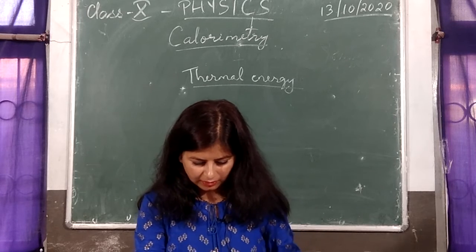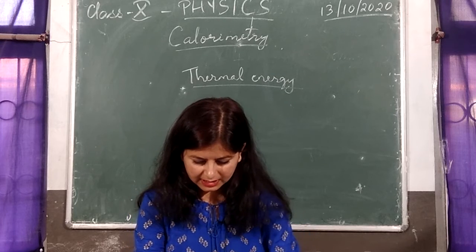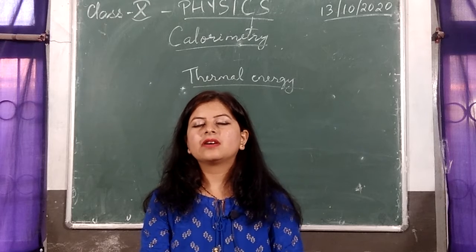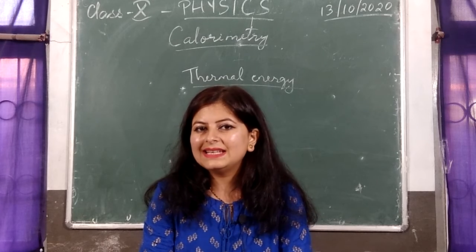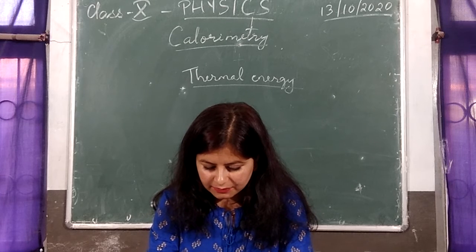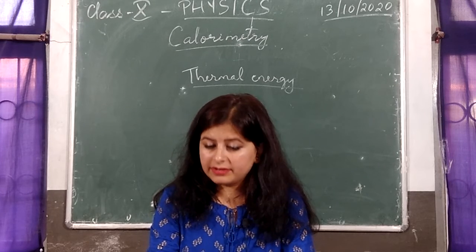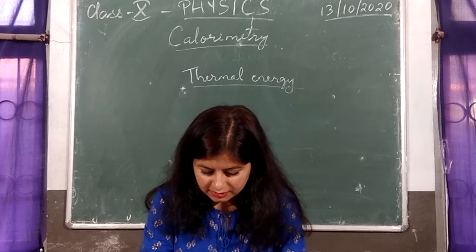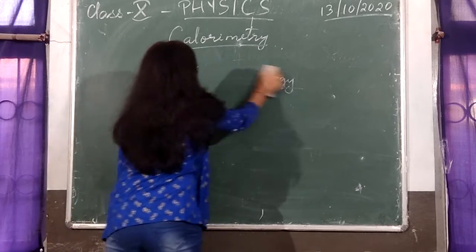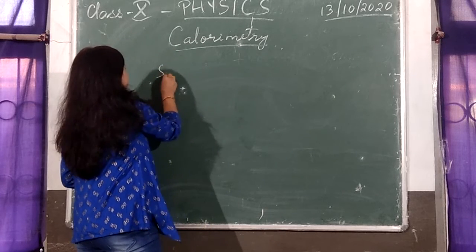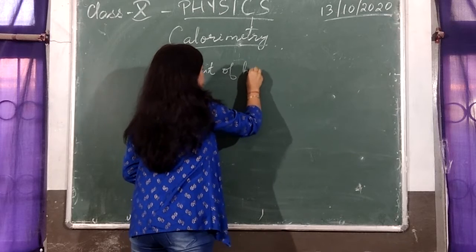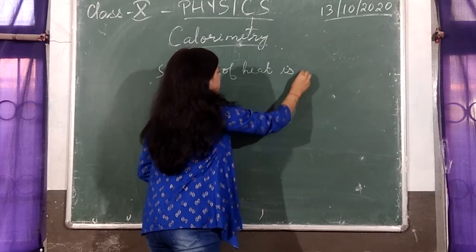Now, coming to the unit of heat, because like all other physical quantities, heat is also a measurable quantity. The measurement of quantity of heat is called, as I told you, calorimetry. Now coming to the units of heat, the SI unit of heat is joule. Like all other forms of energy, the SI unit of heat is joule.